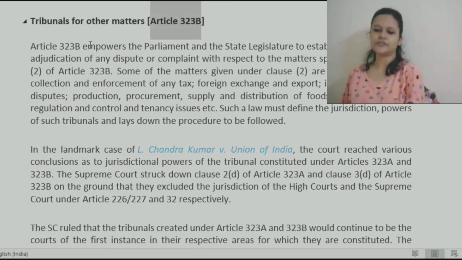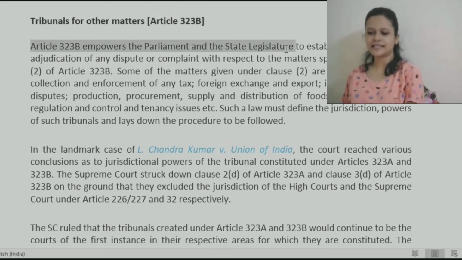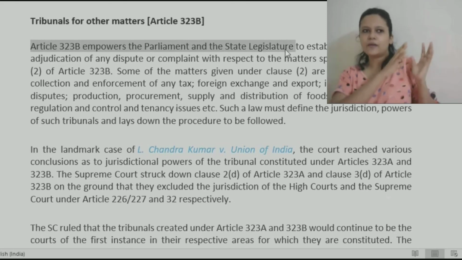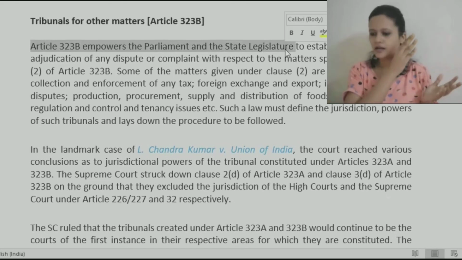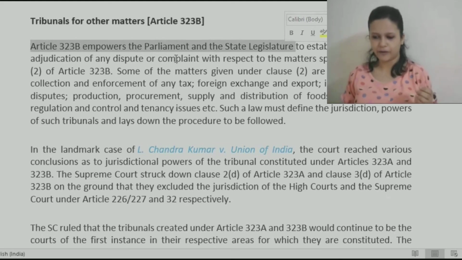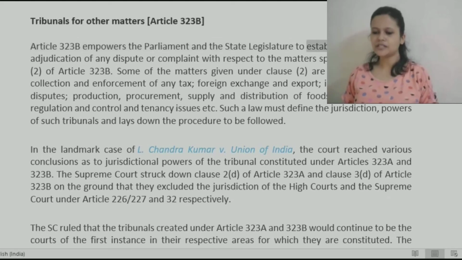Article 323B empowers Parliament plus state legislature. If the matter is coming under the state list, then the state legislature will have power, otherwise the central Parliament will have power. So Parliament or state legislature has power to establish tribunals for the adjudication of any dispute or complaint with respect to matters which are specified under this article.